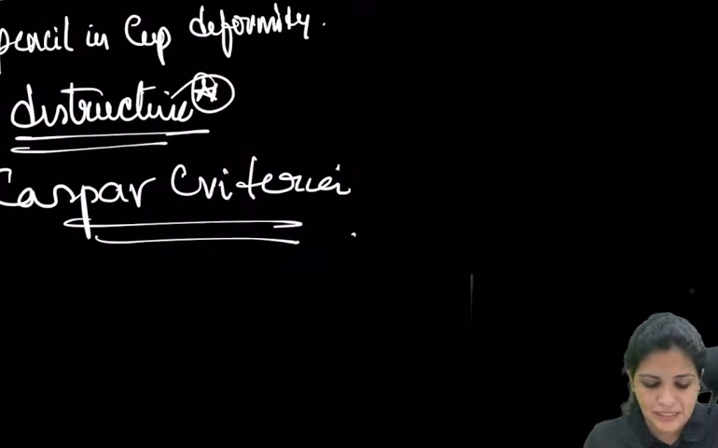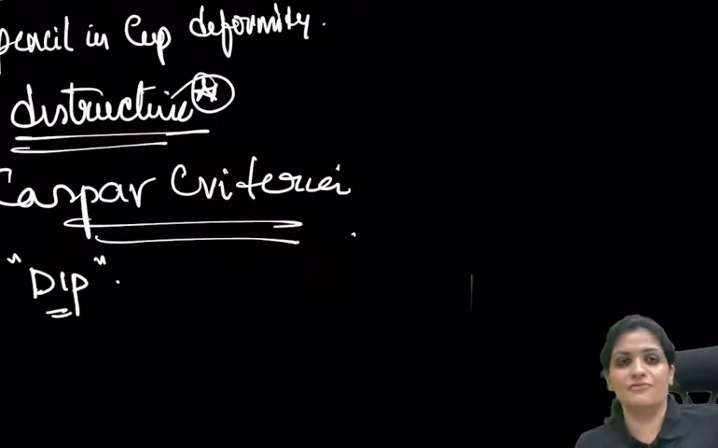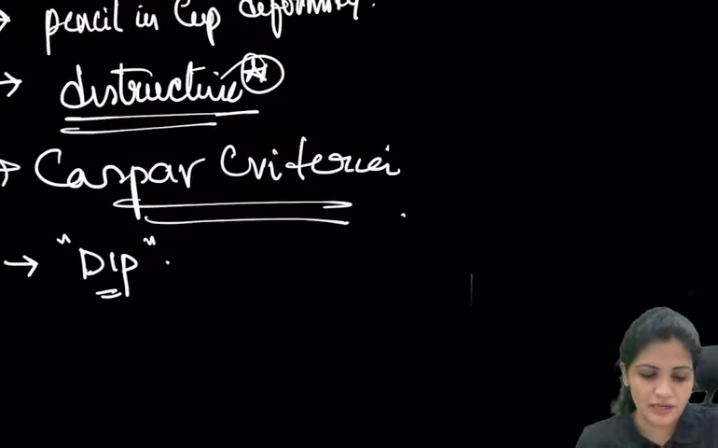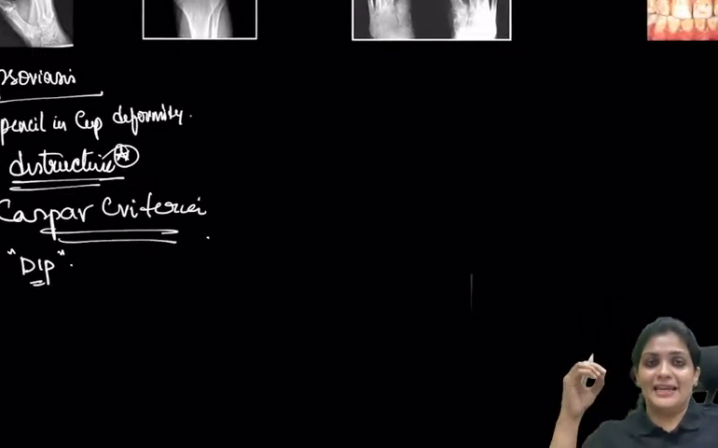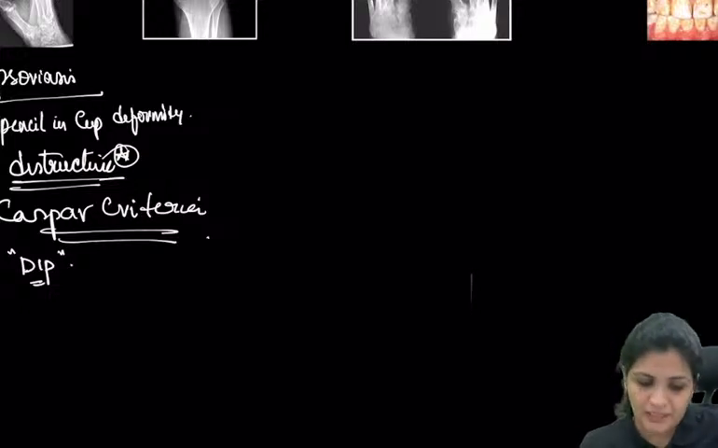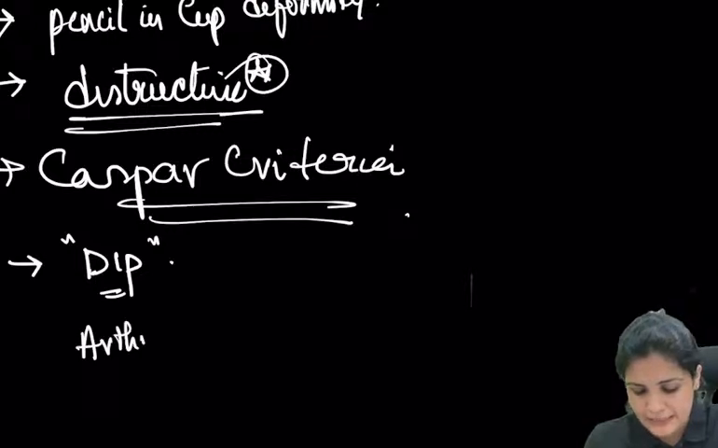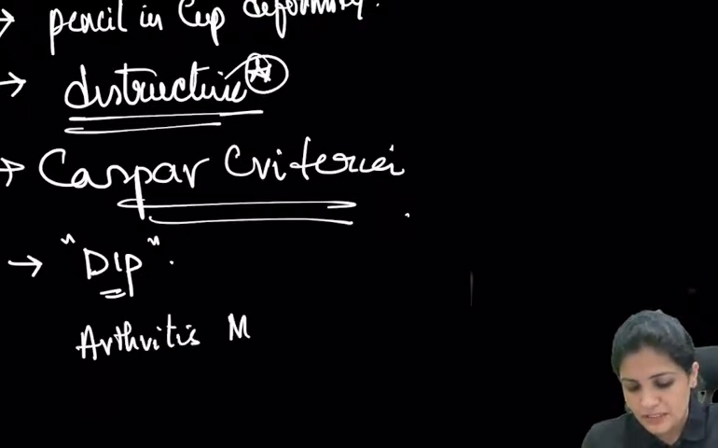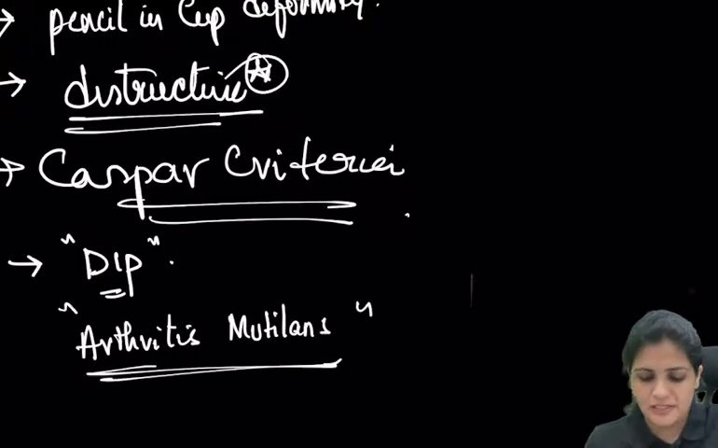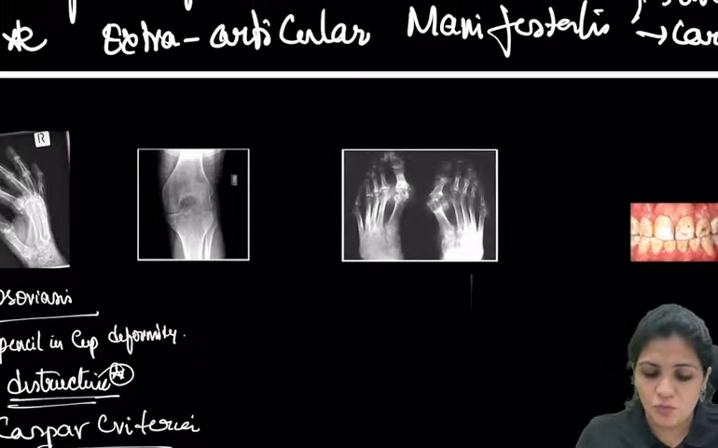And now this pencil in cup deformity is usually seen in the involvement of the distal interphalangeal joints. Distal interphalangeal joints are involved in case of psoriasis, and Caspar criteria is used in case of psoriatic arthritis, and the X-ray finding is your pencil in cup deformity. And what is one more thing which you have to remember? This causes arthritis mutilans. Arthritis mutilans means a lot of damage. The entire joint is destroyed. This is arthritis mutilans.